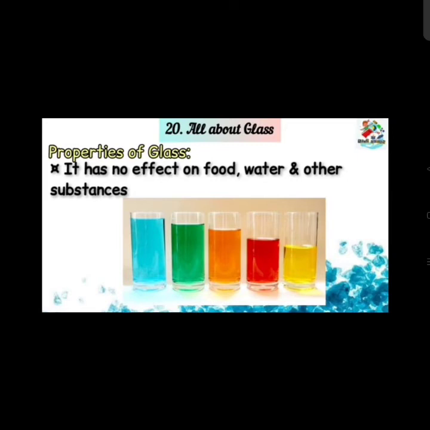It has no effect on food, water and other substances. That means if you put any food item, any type of juice in the glass, it will not leave a smell or taste in the glass. If you are drinking an orange juice, will the glass become orange? No. After washing the glass, will the glass color become orange? No. Will it taste like orange juice? No. So glass will never leave any effect behind of any food item.